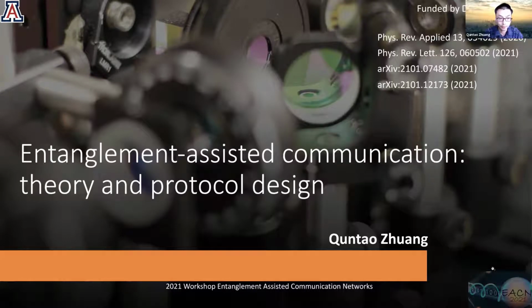Hi everyone, today I'm going to talk about the theory and product design for entanglement-assisted communication. This is work in collaboration with Zhezhen and Saika and Bulat.